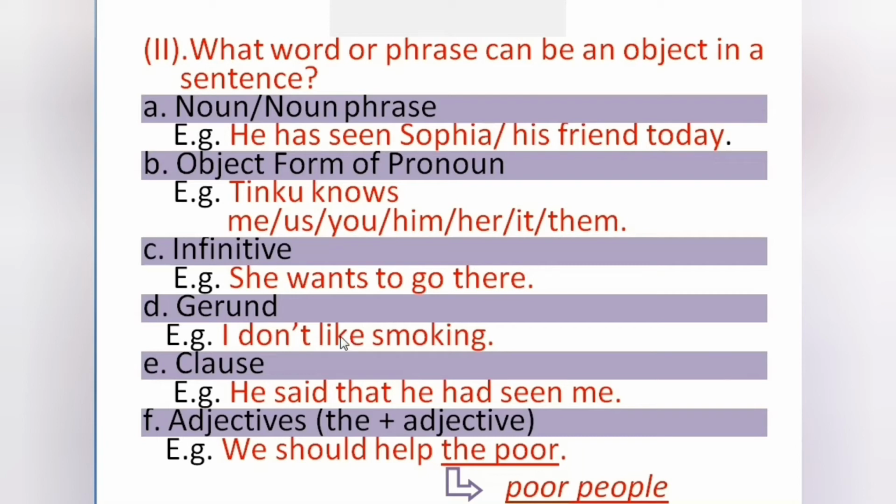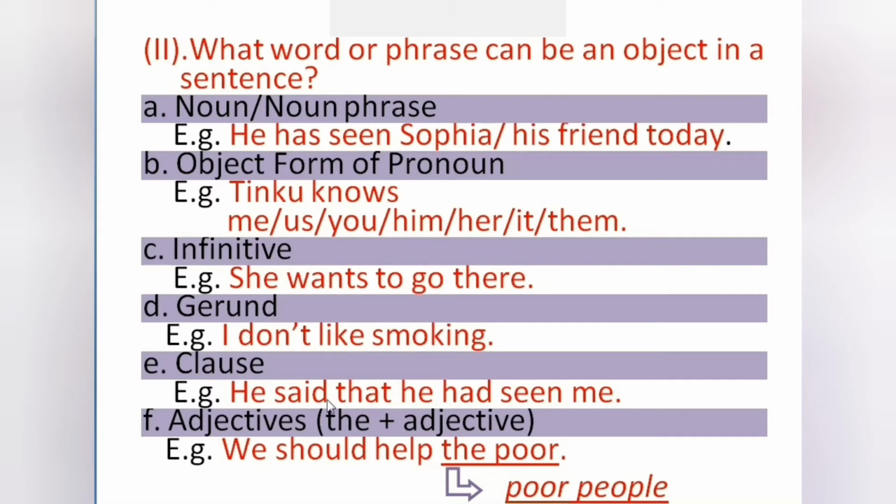Next thing is gerund. I don't like smoking. Smoking is gerund here, ing form. Smoking is a verbal noun. This is gerund. What do you like? I don't like smoking. What don't you like? I don't like smoking. So smoking is the object here. Gerund functions as object in a sentence.